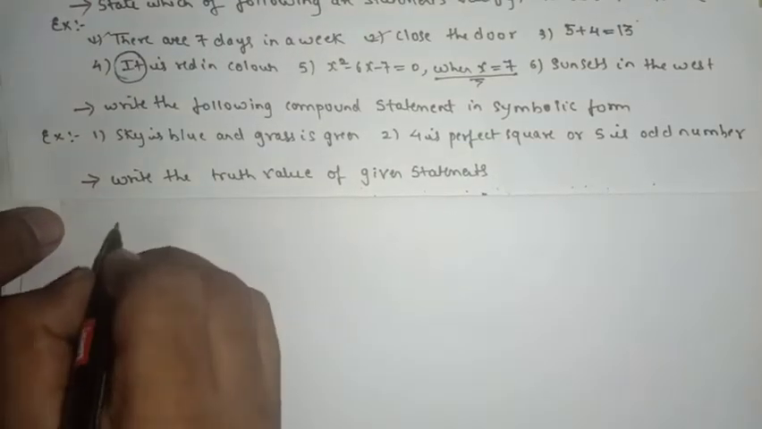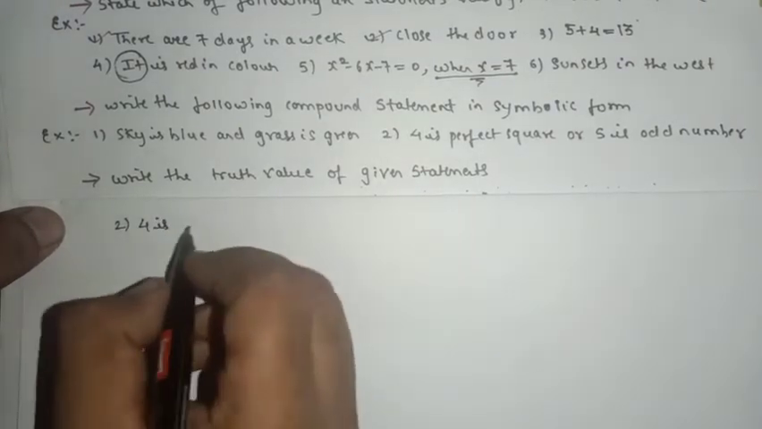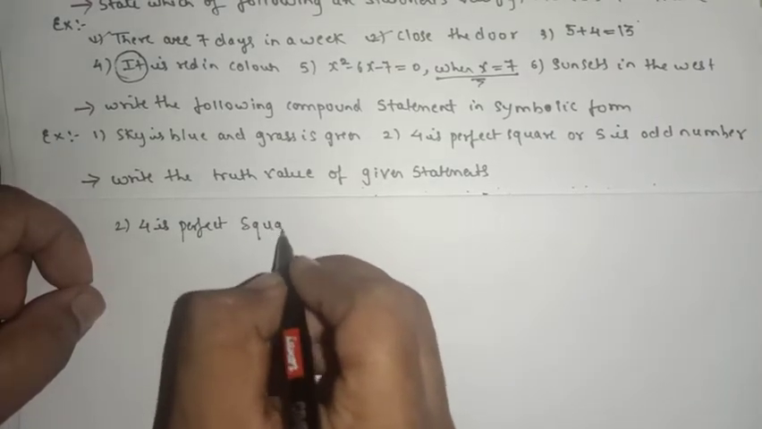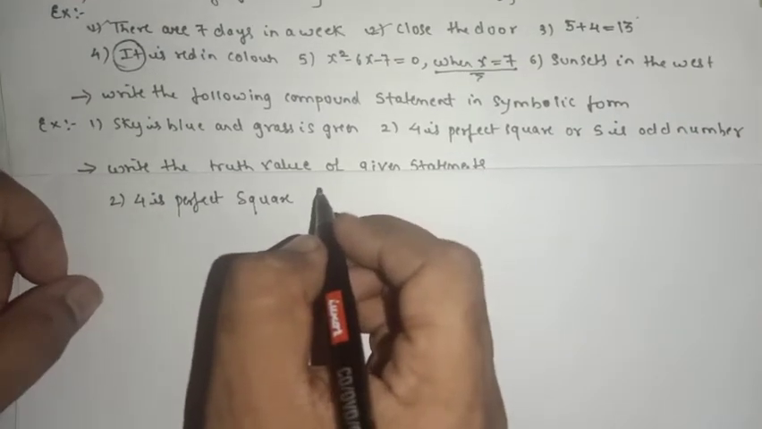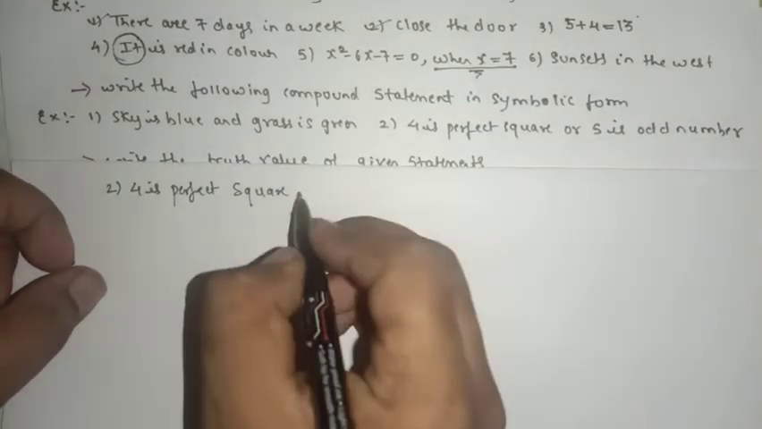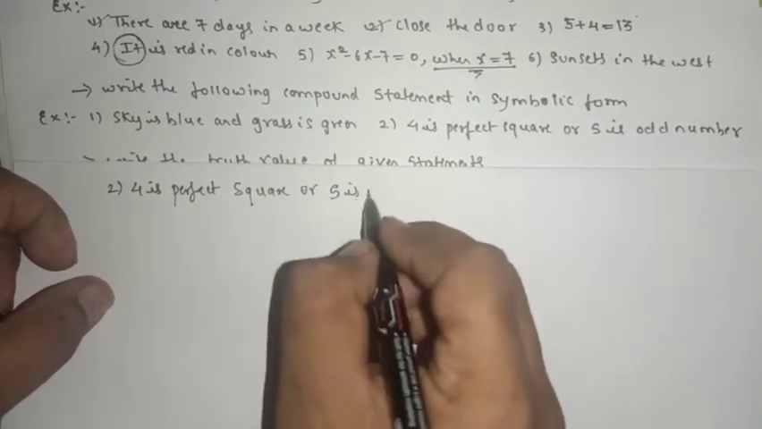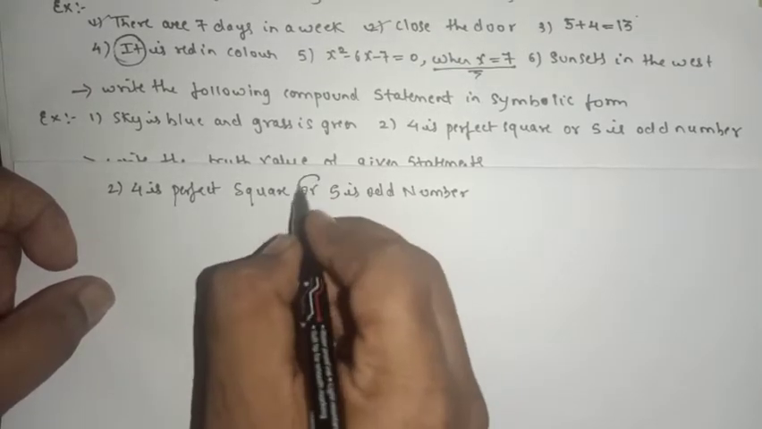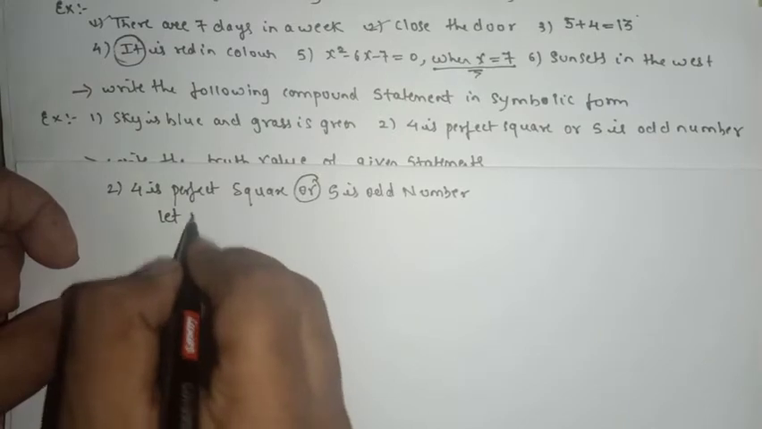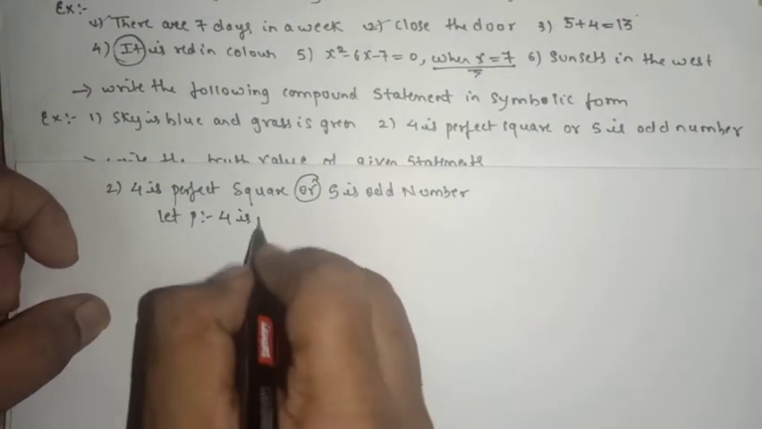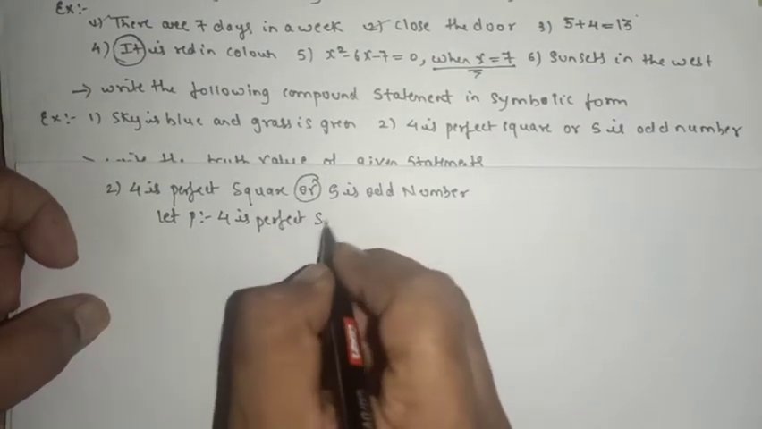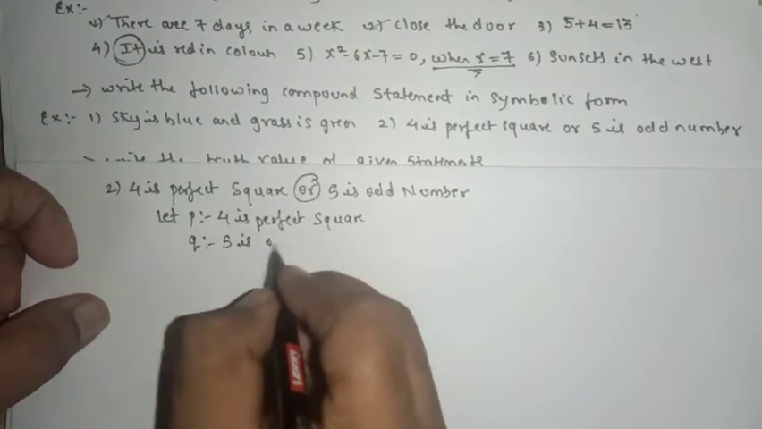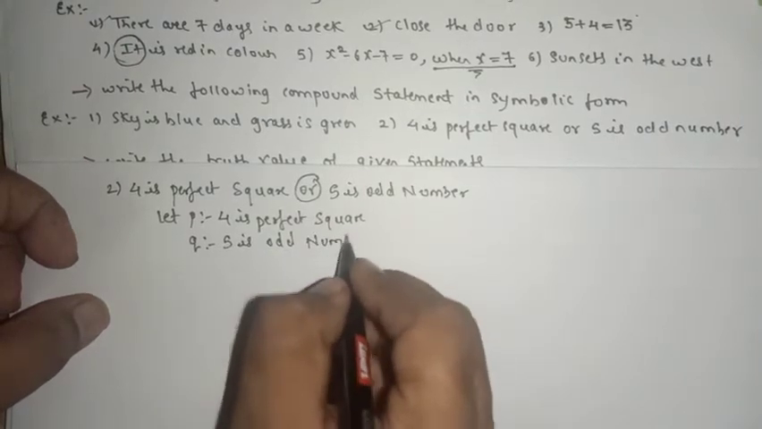See the second one. 4 is a perfect square, okay, or 5 is an odd number. So here can I say "or" is the connection. So we'll start with let P, 4 is a perfect square, and Q, 5 is an odd number.